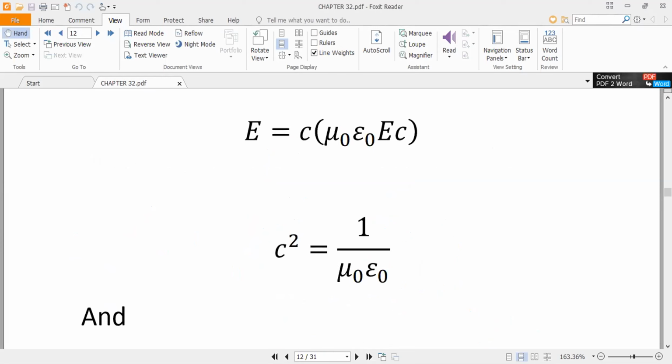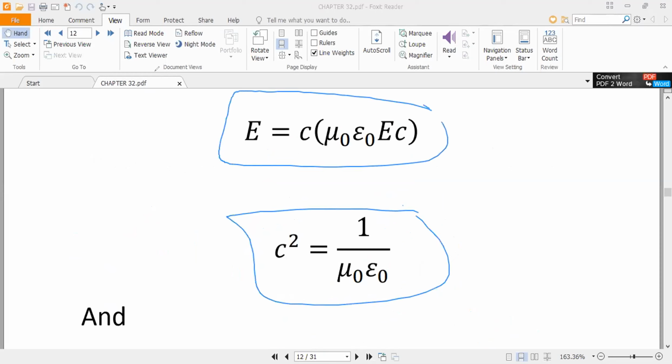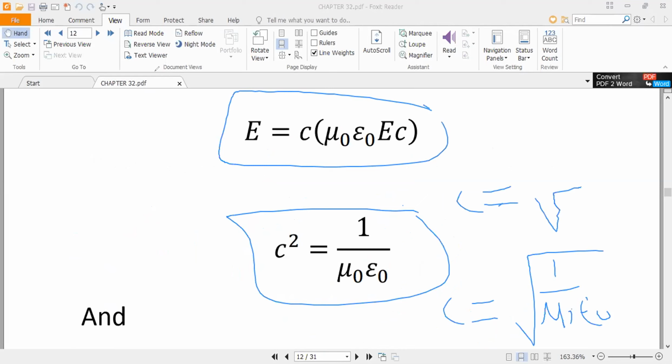Okay, so you can see that from this, C square is equal to this, and the value of C is 1 over the square root of mu naught epsilon naught. So this is the value of C, speed of light. So we were required to calculate that.